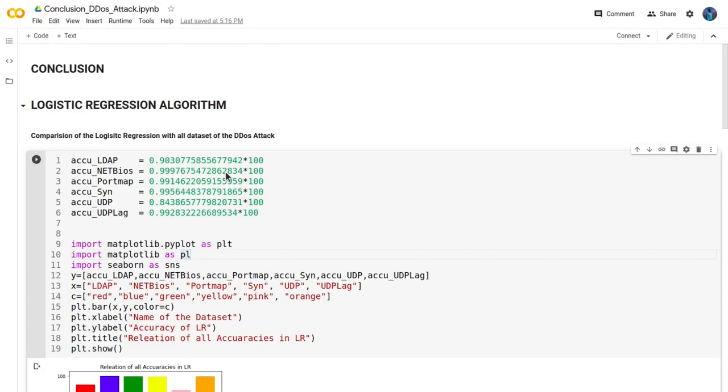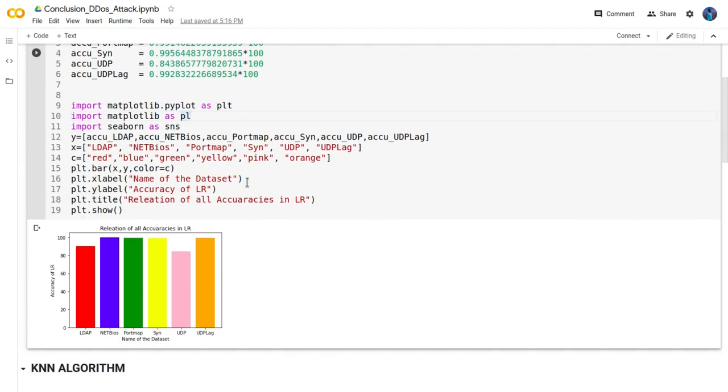Here you can see different accuracies from the different data sets for the linear regression algorithm. You can see 90% for the LDAP data set, NetBIOS 99.14, PortMap, Syn 99.56, UDP 84.38, and UDP-Lag 99.28. I have represented these different accuracies with different colors.